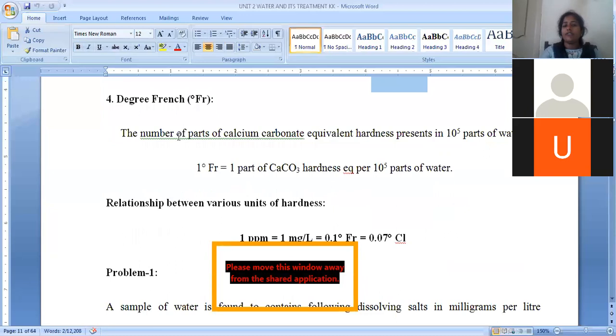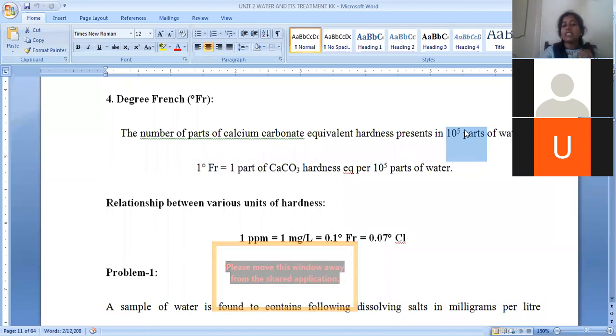Now let us see degree of French. French is nothing but how many parts of hardness are present in 10 to the power of 5 parts of water. If you are considering water as 10 to the power of 5 parts, in those many parts, how many parts of hardness are dissolved is called degree of French. 1 degree of French is nothing but 1 part of hardness in 10 to the power of 5 parts of water. 10 to the power of 6 is nothing but ppm. 10 to the power of 5 is nothing but degree of French. So this is about all the various units which are used to represent hardness of water.